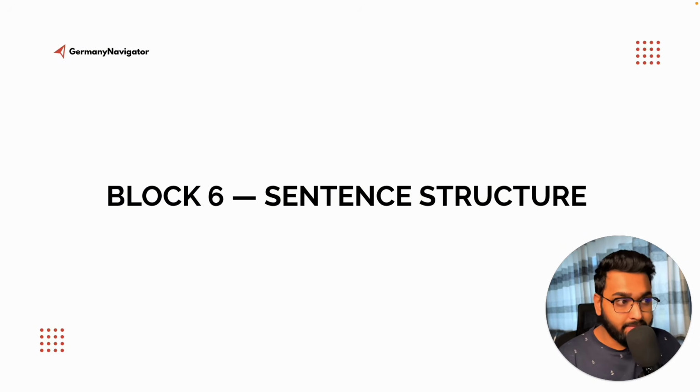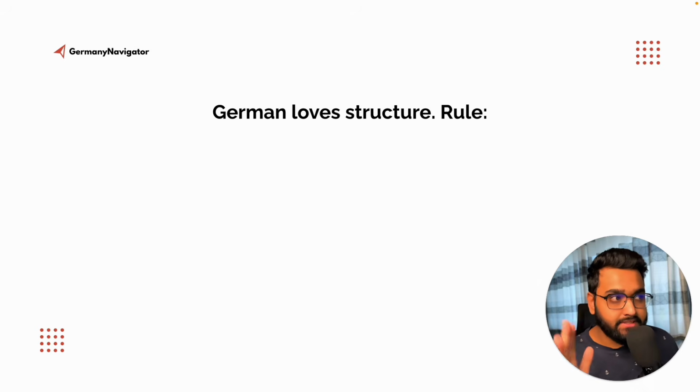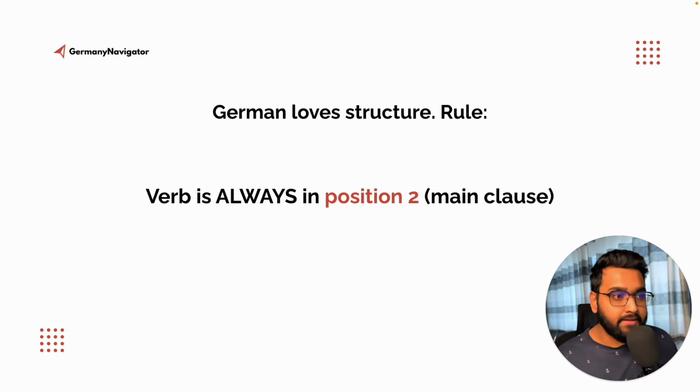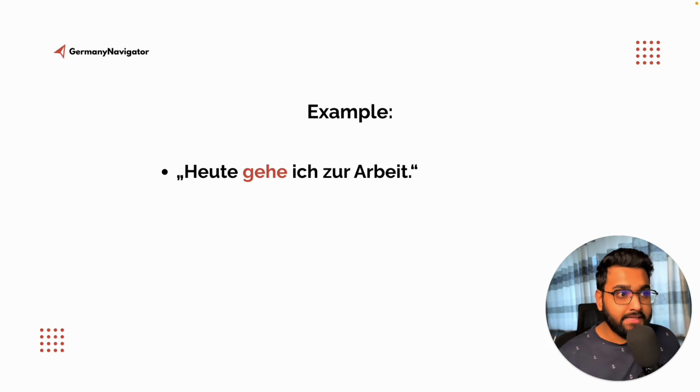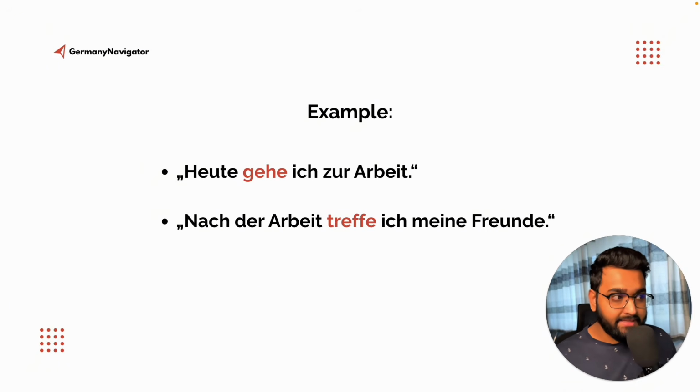Now let's continue with block number 6, sentence structure. German loves structure. Here's the rule. Verb is always in second position in a main clause. Let me show you some examples. Heute gehe ich zur Arbeit. Nach der Arbeit treffe ich meine Freunde. So, heute gehe. So gehe comes at the second position. It's a verb. And then nach der Arbeit, it's an object. And after the object, the verb comes at the second position.